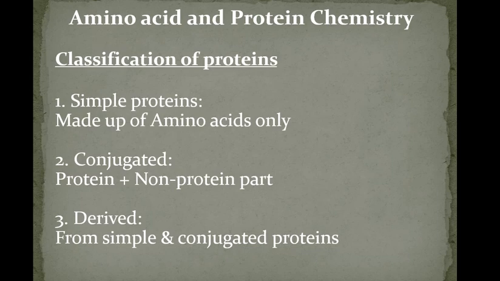Now conjugated proteins means they consist of protein and along with the protein some non-protein part is also present. That is called conjugated protein. Now derived proteins means these are derived from simple and conjugated proteins on hydrolysis.